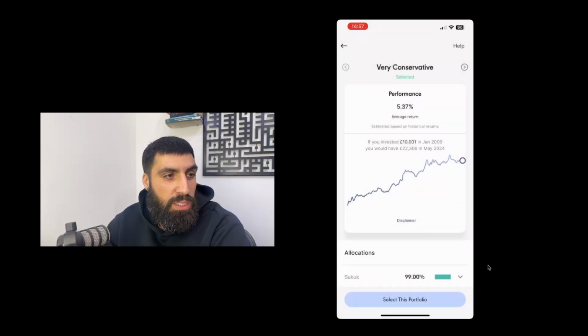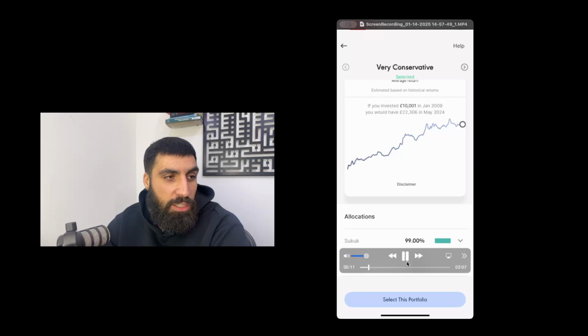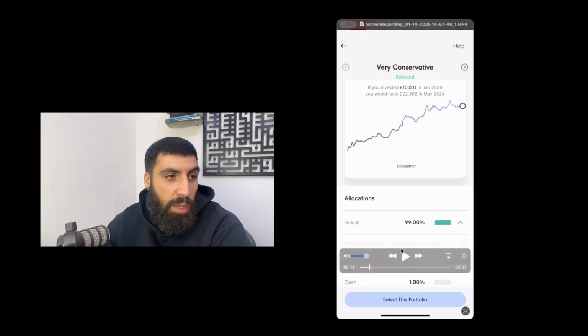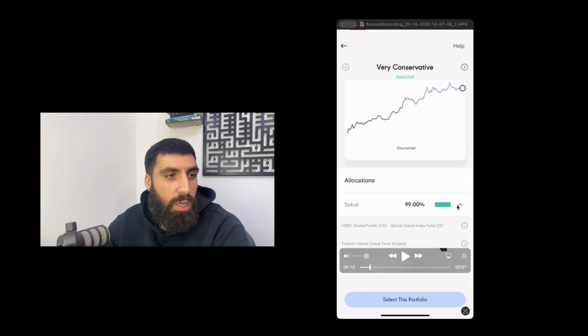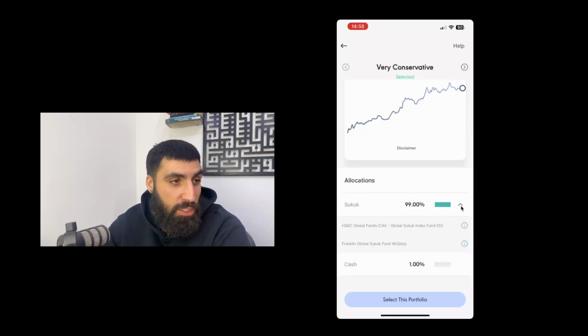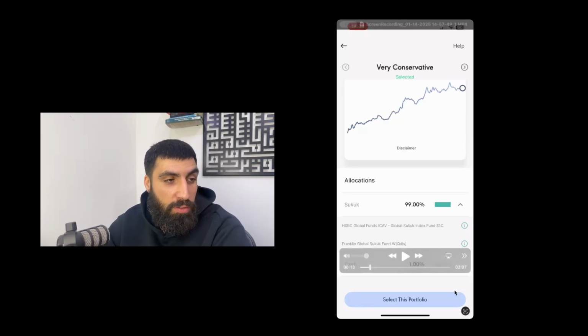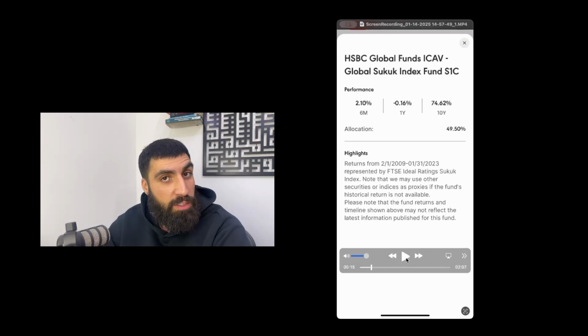You can see, if you scroll down, the allocations. You can see here that it's 99% in Sukuk and 1% in cash. We can click here to see what Sukuk funds this specific level of risk is invested into. You can see it's invested into two Sukuk funds, the HSBC Global Sukuk Fund and the Franklin Global Sukuk Fund. So for the very conservative portfolio with Wahed, when you select it, 49.5% of your money will be in the HSBC Global Sukuk Fund. The other 49.5% will be in the Franklin Templeton Sukuk Fund.